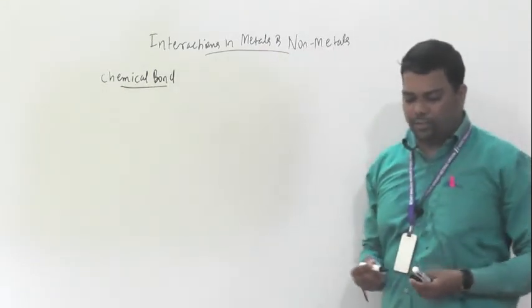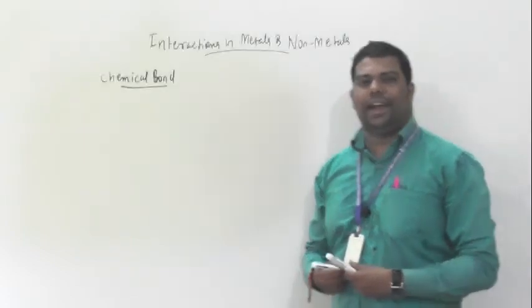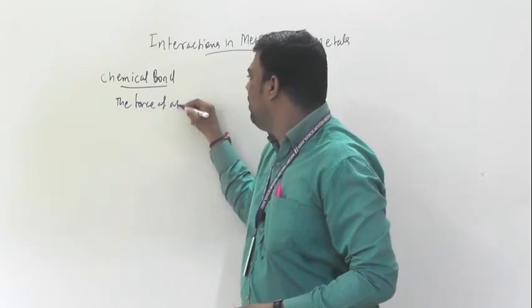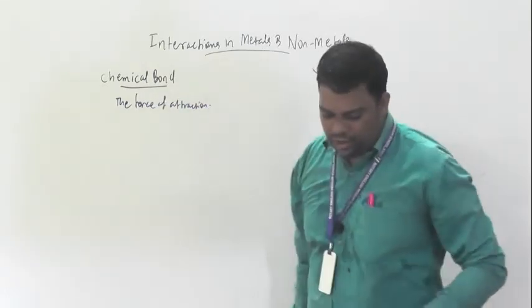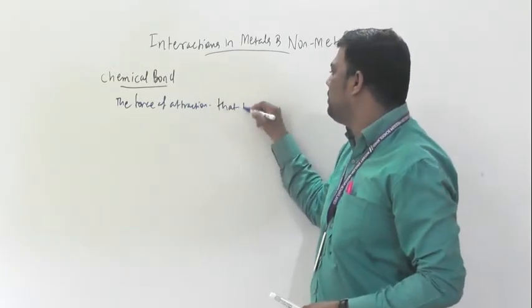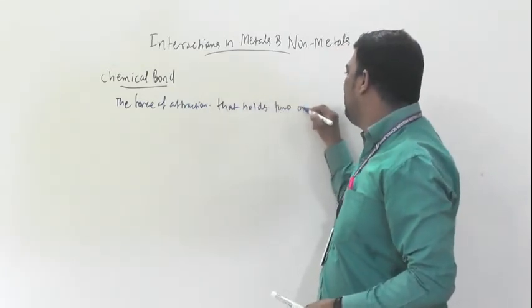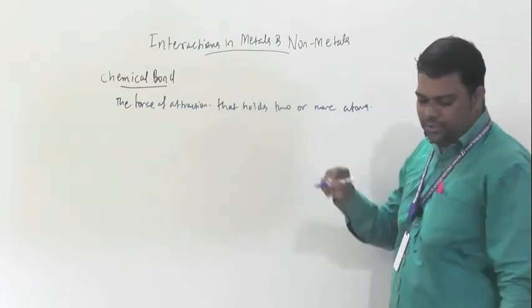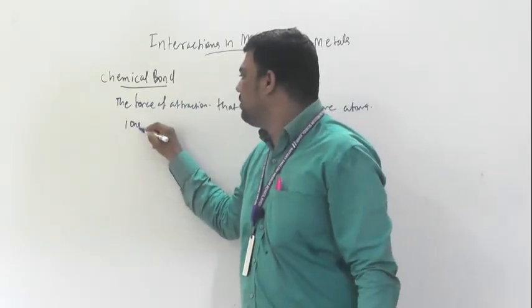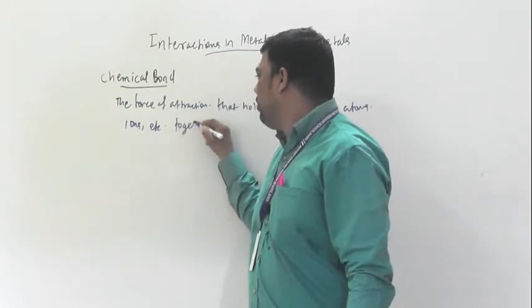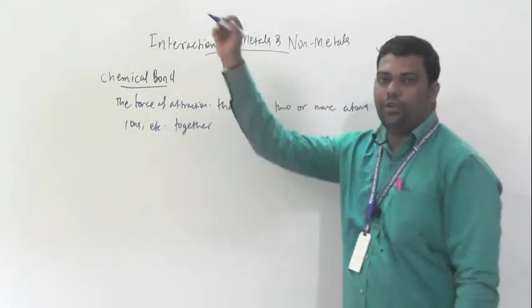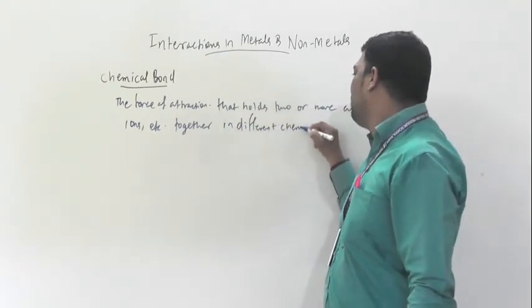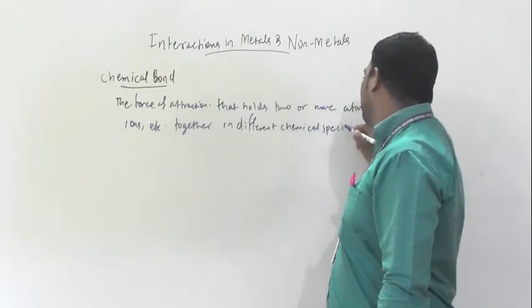It is the force of attraction that holds two or more atoms, ions, etc. together in a different chemical species.